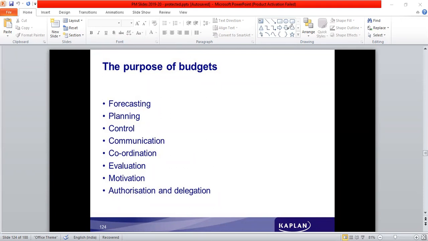That is, a plan in the first place is prepared, and then when it is implemented, if there are any deviations, measures are taken to control the deviations. The plan is communicated to everyone, then it acts as a source of coordination. The performance is evaluated. It can act as a motivating factor. The authority is also delegated. The authority is given to managers at various levels, and responsibilities are delegated to others in the organization.